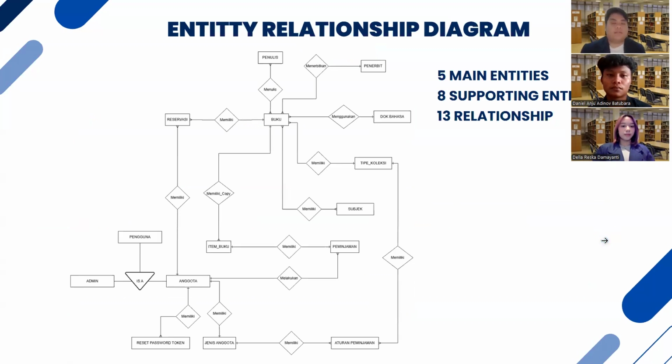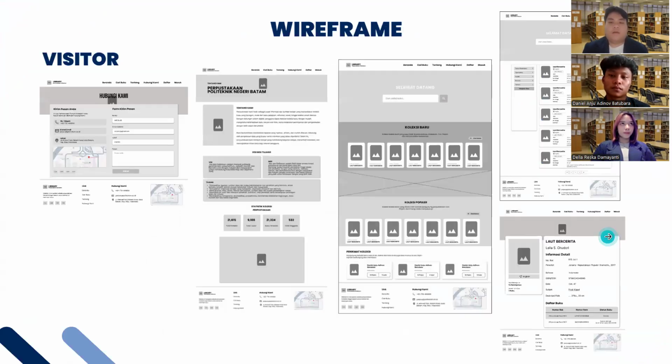Based on our analysis, background, and core system or main features, we create an entity relationship diagram. This entity relationship diagram represents the relations between the system entities. For the entity relationship diagram, we have 5 primary entities, 8 supporting entities for the main features, and 13 relationships to provide the relationships between the system entities.